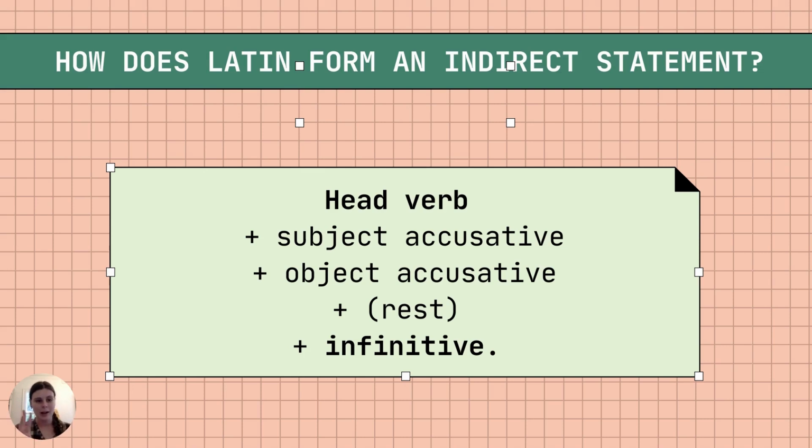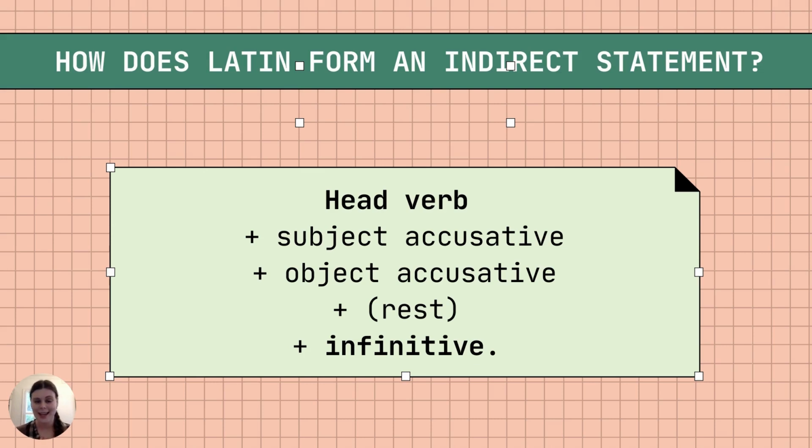The 3 in the middle are optional, because as we know, verbs can have an implied subject, right? So if the subject of the head verb was also the subject of the indirect statement, the author in Latin wouldn't necessarily feel the need to reiterate that by putting in a subject accusative. Now, what you will probably notice if this is the first time that you've been dealing with indirect statements, is that the subject is in the accusative and not in the nominative, right?